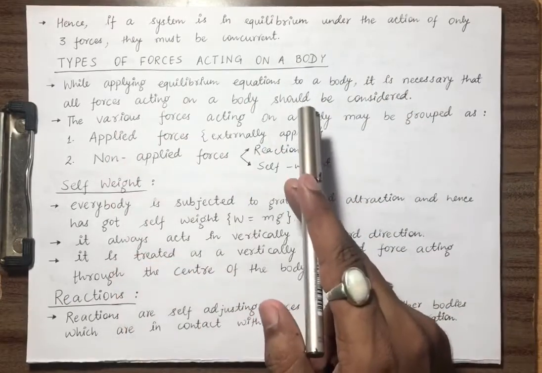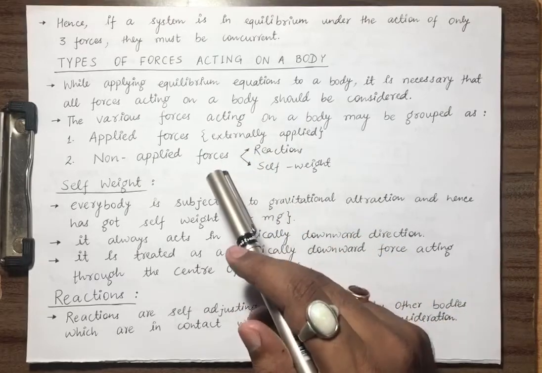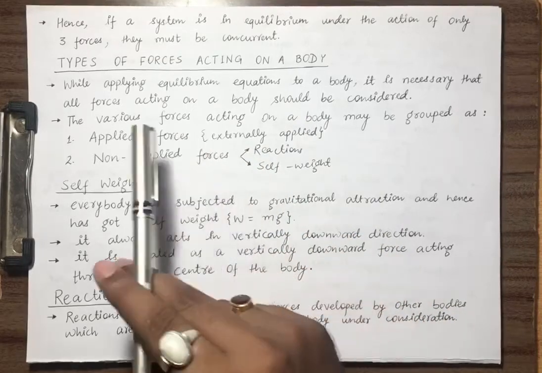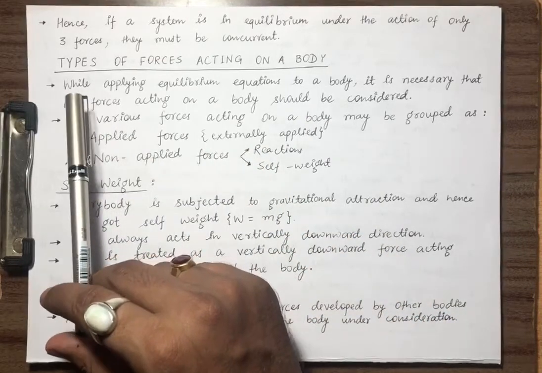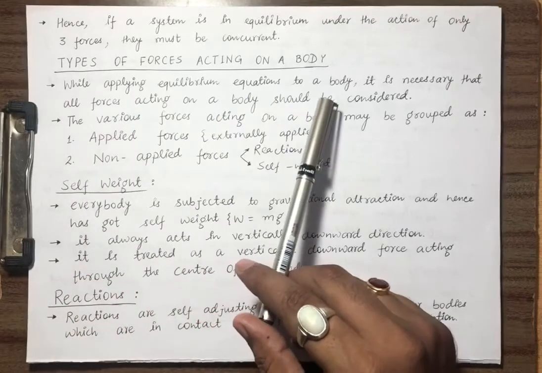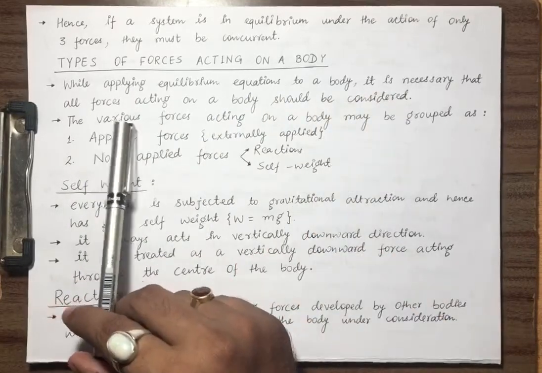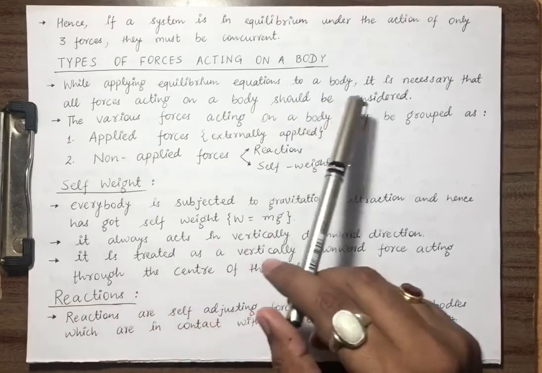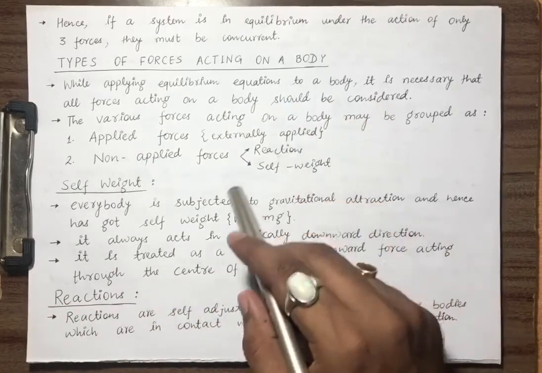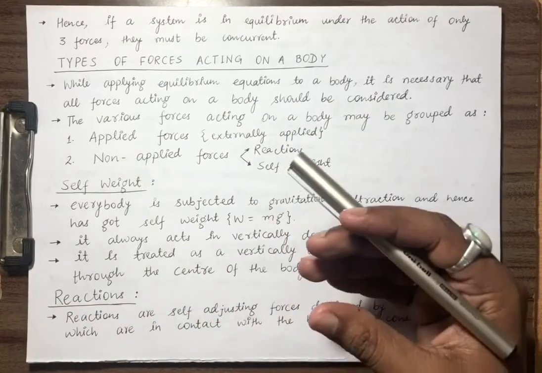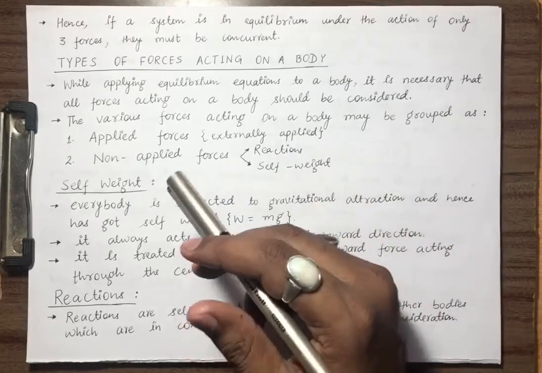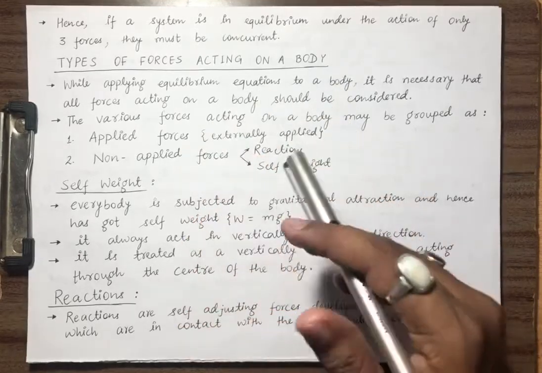Let us see what are the different types of forces possible. While applying equilibrium equations to a body, it is necessary that all forces acting on the body should be considered. When we are checking the equilibrium of the body, we have to check all the forces for the analysis.